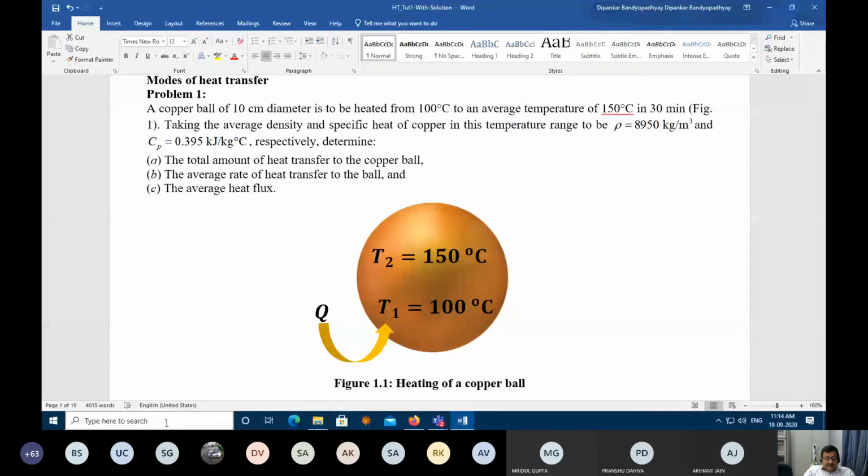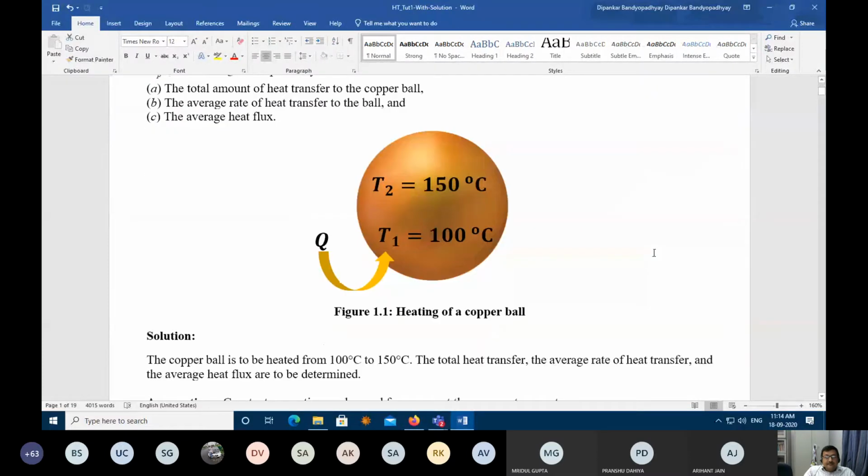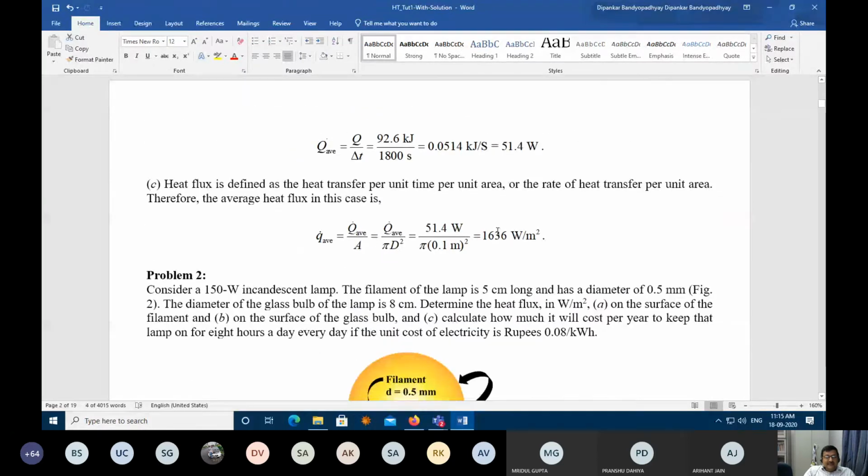So, sir, shouldn't the question specify that we have to write the average flux considering the surrounding as the system, or the sphere as the system? You can see this question is, what is the average heat flux? Question C, you can see, right? In your answer, you have to mention that the average heat flux is this. Negative with respect to what? If it is gained by the system, it is positive. If it is lost by the surrounding, it is negative.